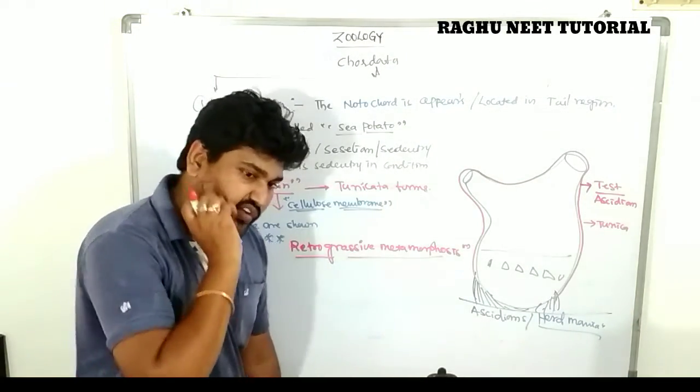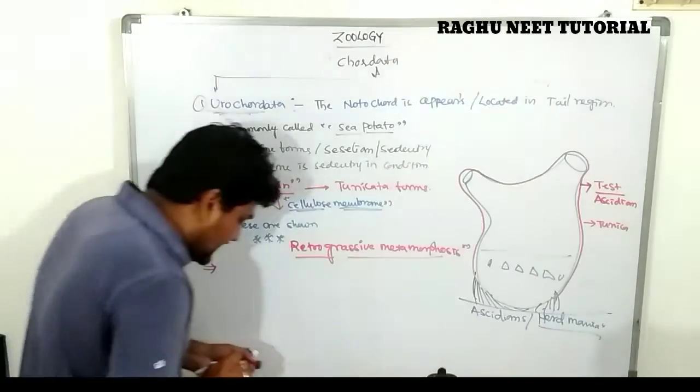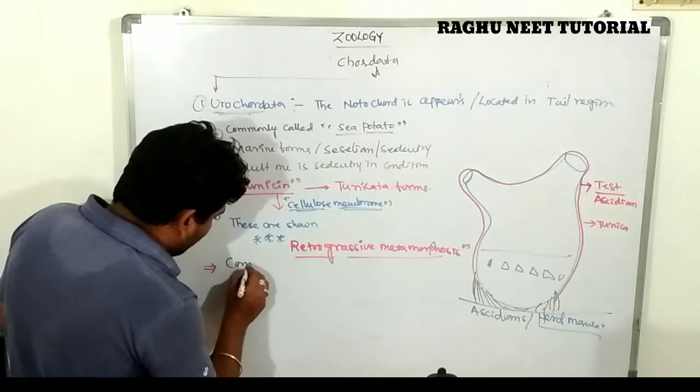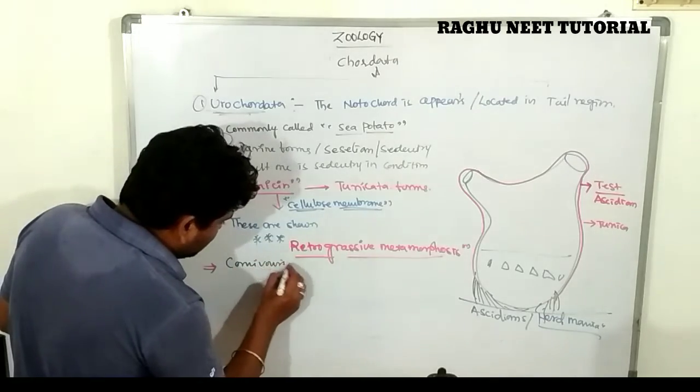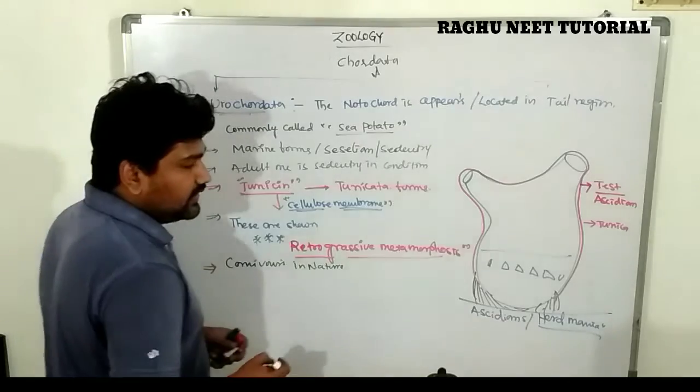Retrogressive metamorphosis. Next one, habit. The habit of the organism is completely carnivorous in nature.